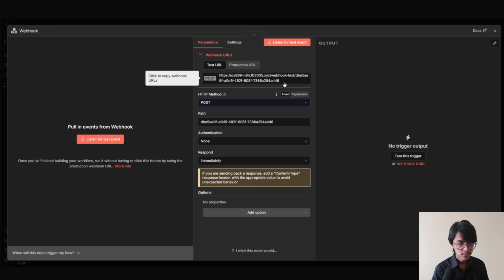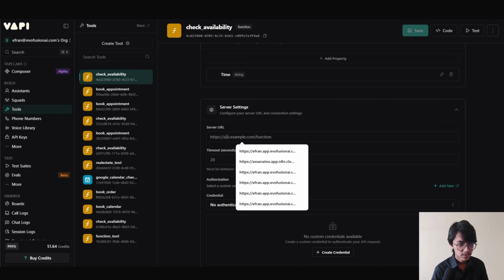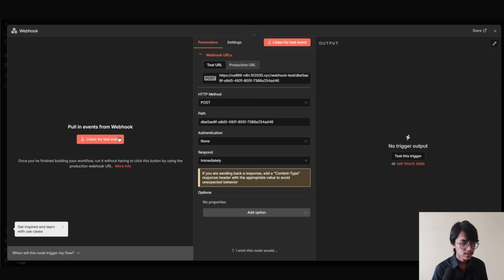Now copy the test URL from here. Now go back to Vapi and paste in the test URL right into here on the server URL. Now click on save. Now we have to send some data into our n8n workflow. To do this, we are gonna go back to n8n and click on listen for test event.